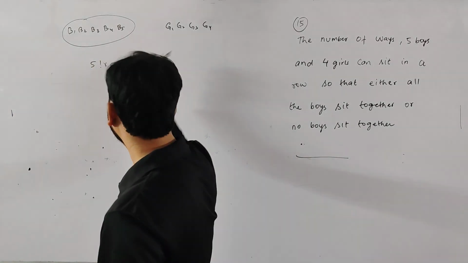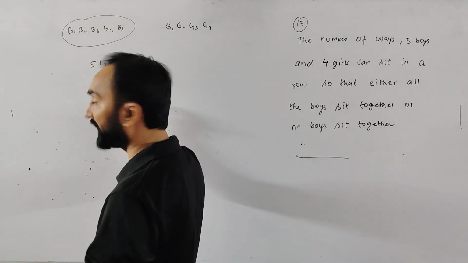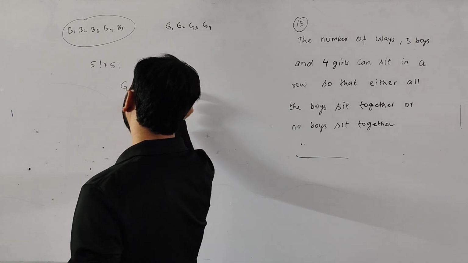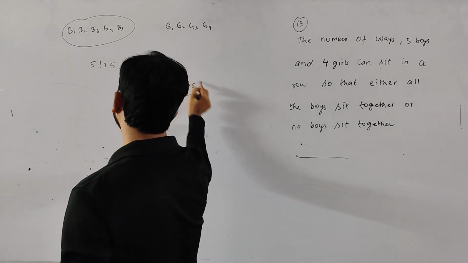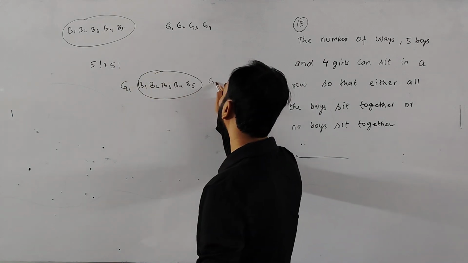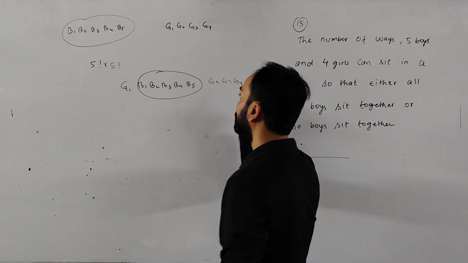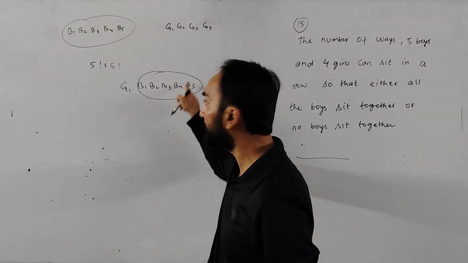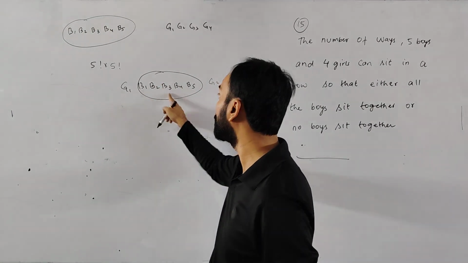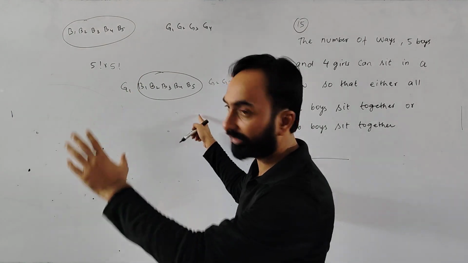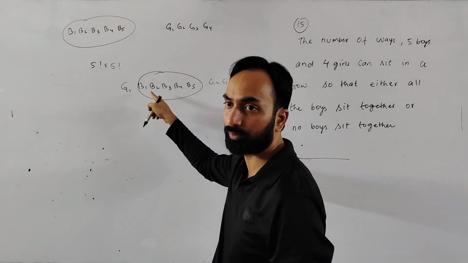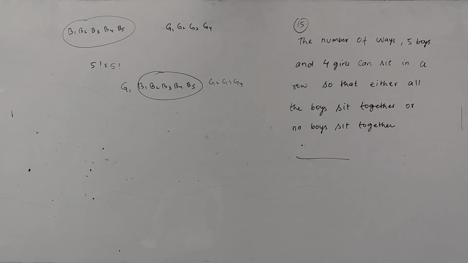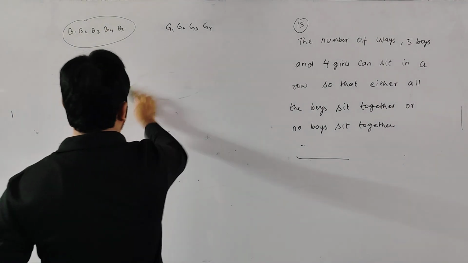I'm just giving an example. Let's suppose G1 sits here, and after that all the 5 boys B1, B2, B3, B4 and B5. This is one unit together, and then let's suppose G2, G3 and G4. Correct? G1, G2, G3 and G4. Now internal rearrangement of this is also possible. So this is 1, 2, 3, 4 and 5: 5 factorial, and internal rearrangement is possible as 5 factorial again. So this is the case of all the boys sitting together.